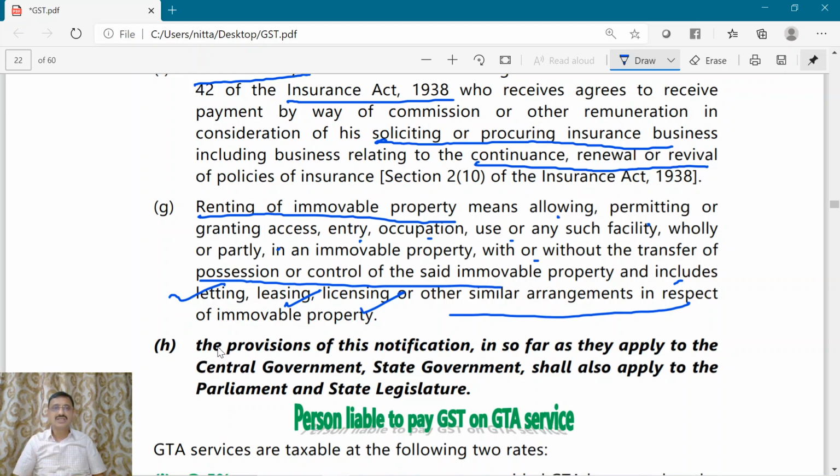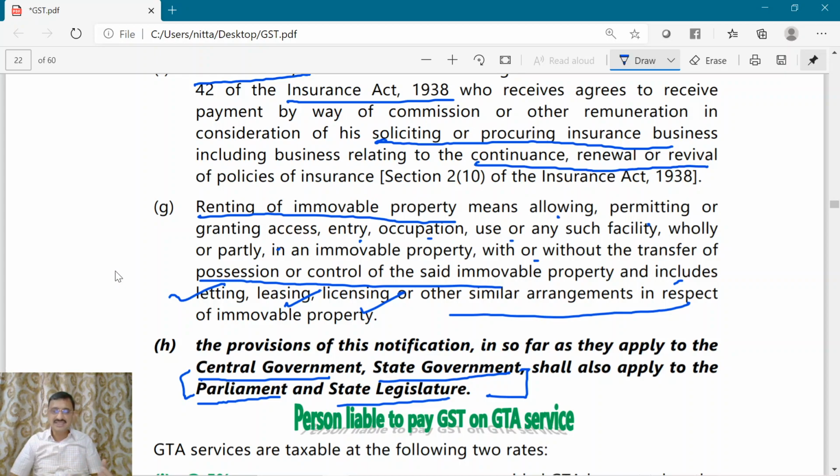Now, the provisions of this notification, in so far as they apply to central government or state government, the Parliament should also be taken as central government. The state legislature should also be understood to be state government, because somewhere in the notification, if services are provided by central government, then you have to take